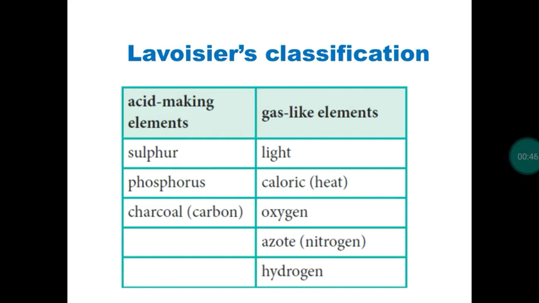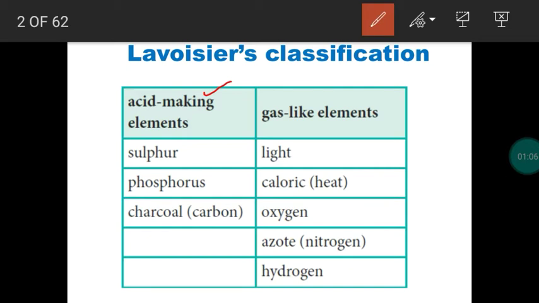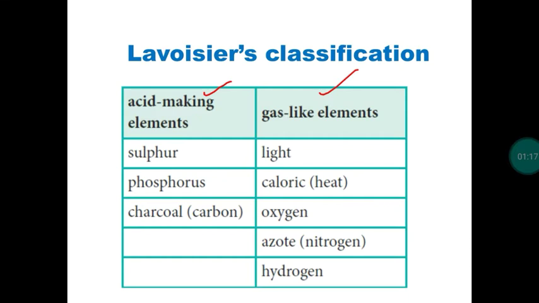First, Lavoisier's classification. Lavoisier had a very limited number of elements during his lifetime, only 23 elements. Based on the properties, he classified the 23 elements into 4 major groups or categories. They are acid making elements like sulfur or phosphorus. Number 2, gas like elements based on the physical state, like hydrogen or oxygen and so on.